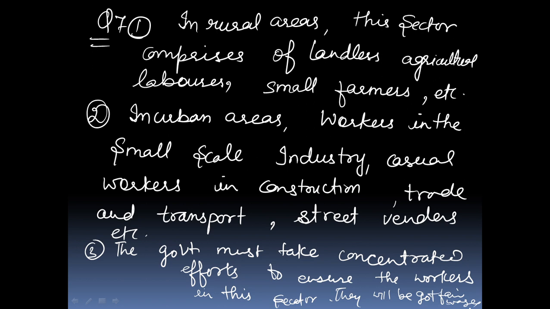The government must make concerted efforts to ensure that workers in this sector are not exploited, and they can earn their fair wages. They must also be provided with job security and other benefits. This is the answer of the last question.